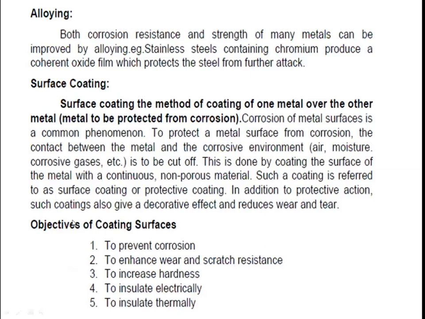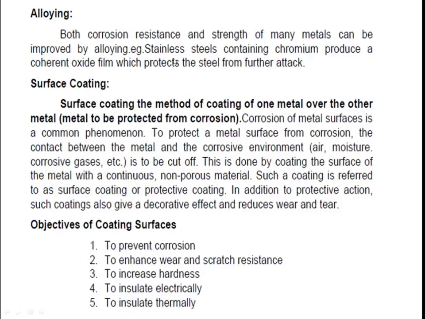First one, alloying. What is an alloy? An alloy is a combination, a mixture of two metals or one metal with one non-metal. Alloying is also one method to prevent corrosion. Both corrosion resistance and strength of many metals can be improved by alloying.